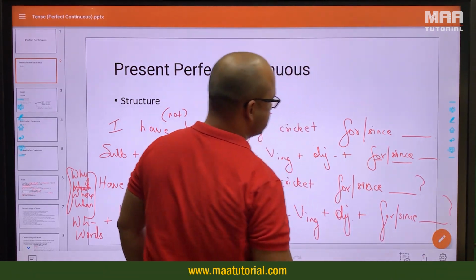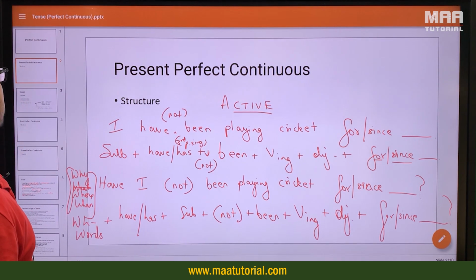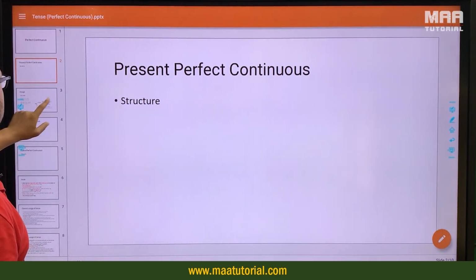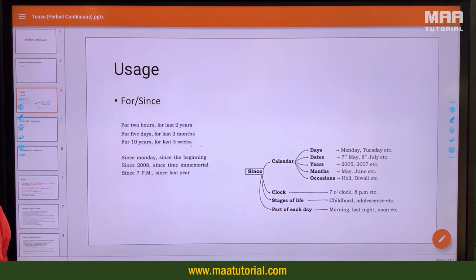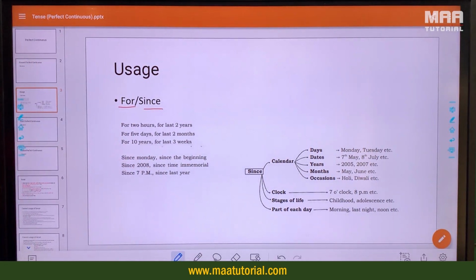And they give the question since these are the interrogative structures. Now we can use it in the passive. We can say cricket has been being played by me, but as I said, not relevant for your examination.